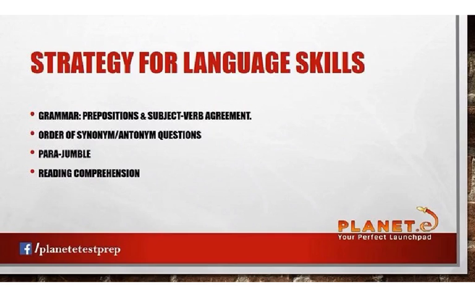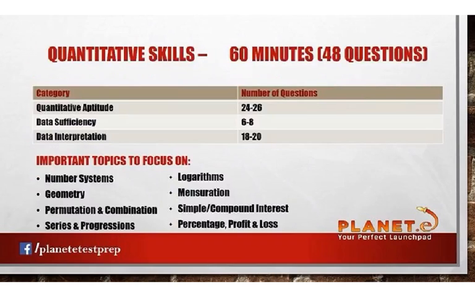There are quite a few questions on parajumbles which have been asked in the paper. You may save time by looking at the options and then attempting the questions. As far as RC is concerned, the passages are manageable, but make sure that you manage the time well while attempting those. In quants, there were a total of 48 questions.